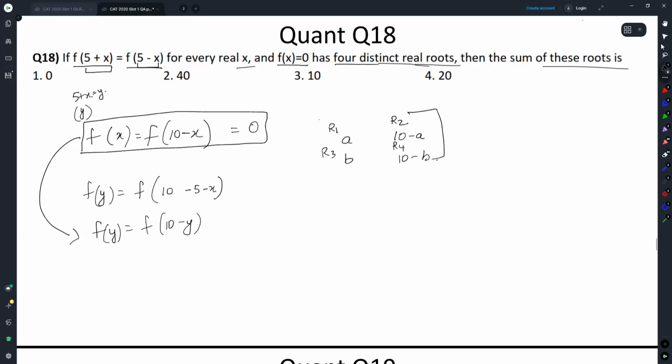If you add up all these roots, do we get 20? The a and minus a get cancelled, b and minus b get cancelled. Sum of these roots will be 20. Yes.